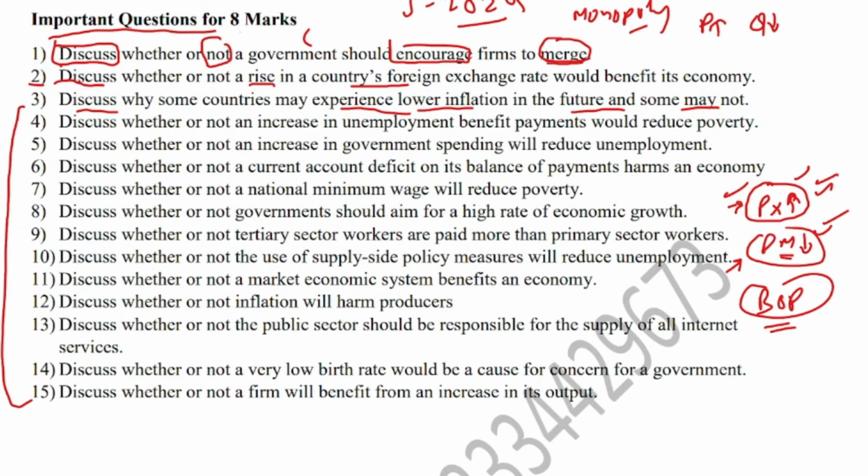So now you can talk about inflation, which is basically the persistent rise in general price level over time, and it is generally caused by an increase in aggregate demand or a decrease in aggregate supply. So this is the background knowledge for this question, and now you can develop your answer to reply to this question.